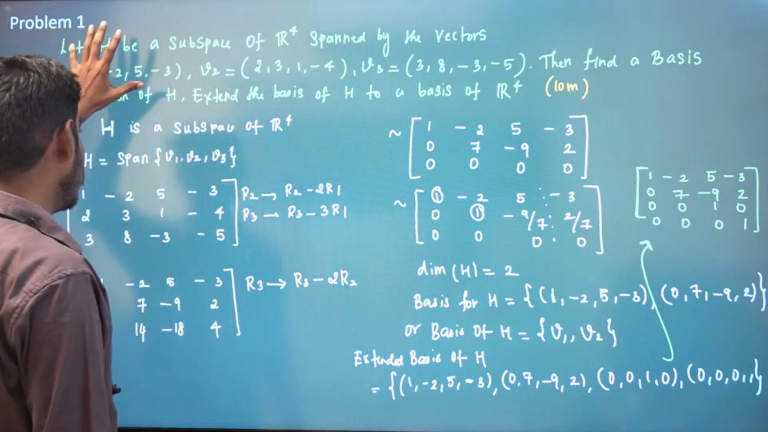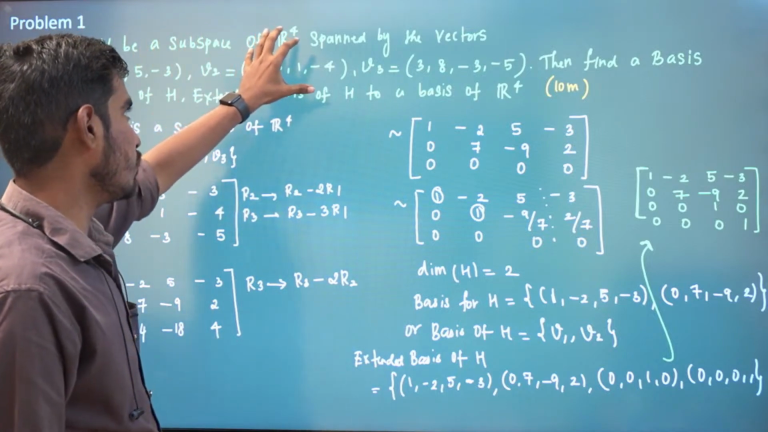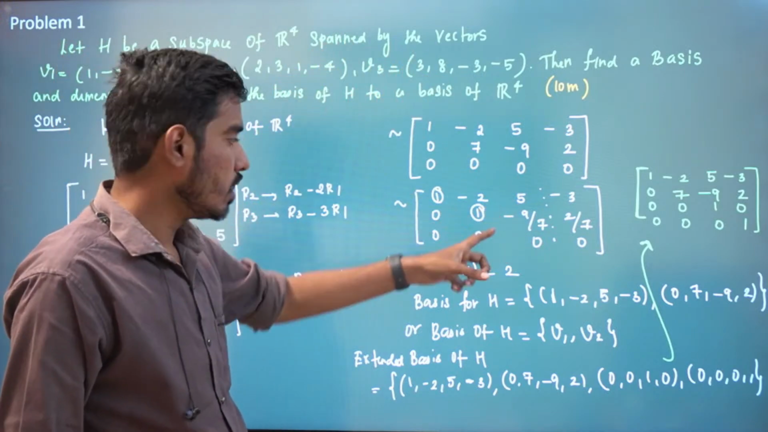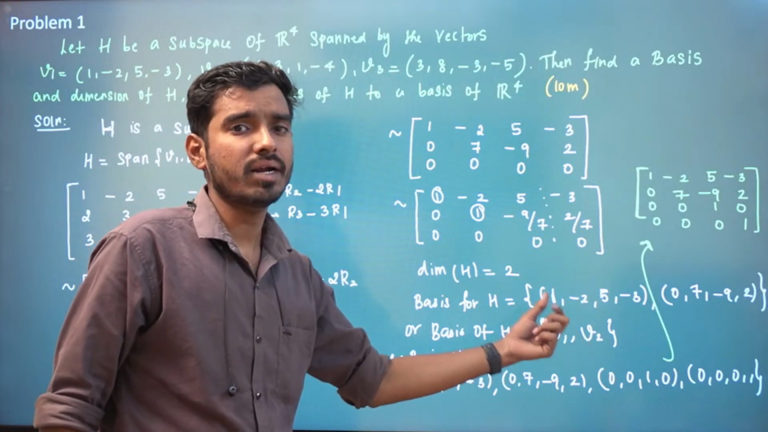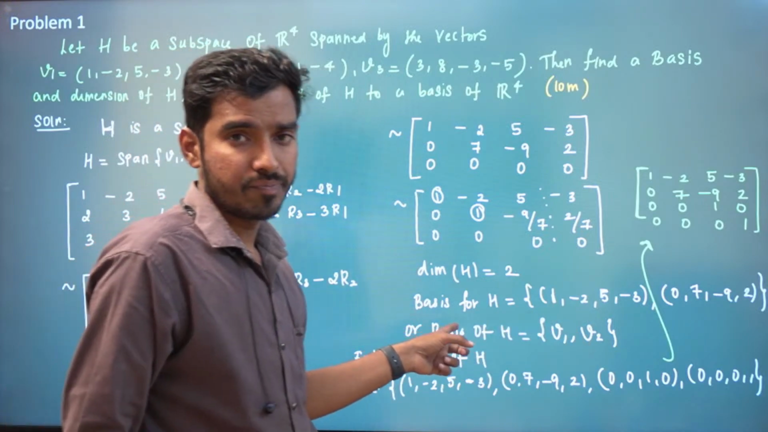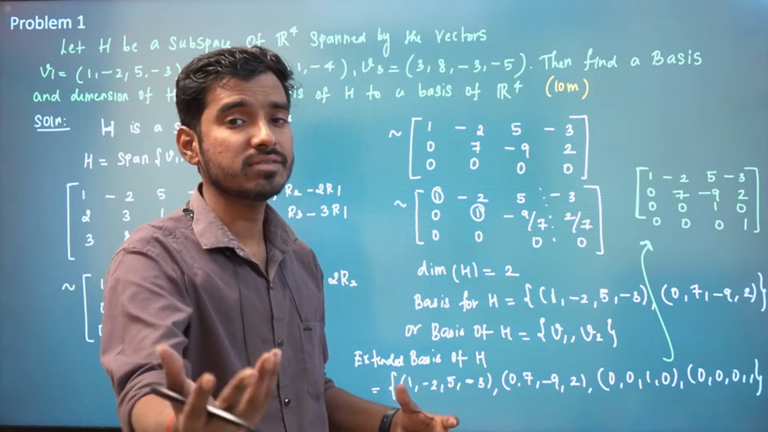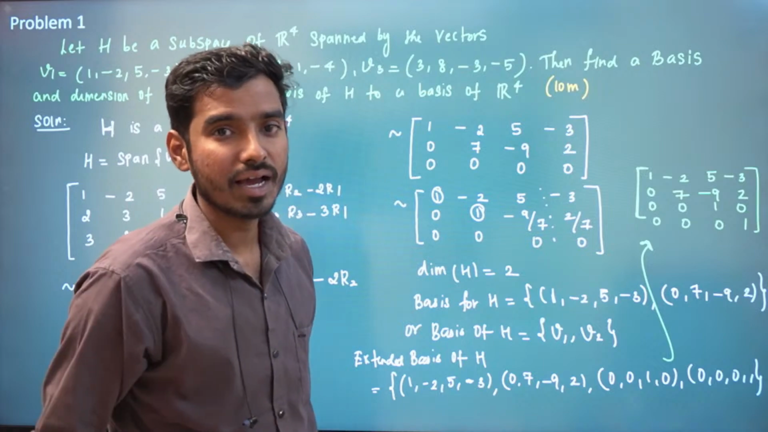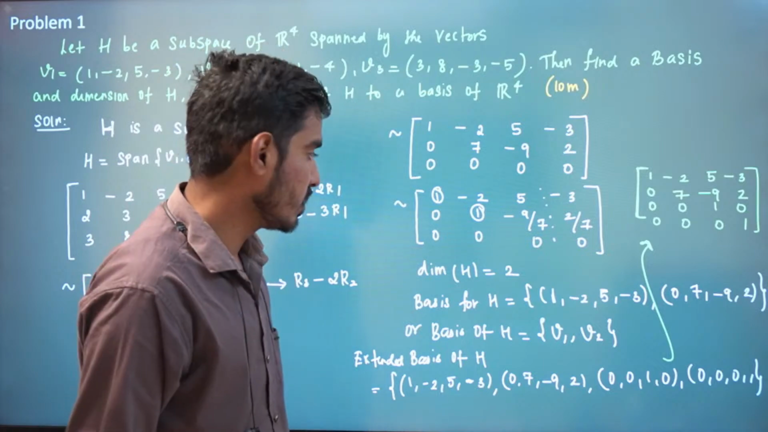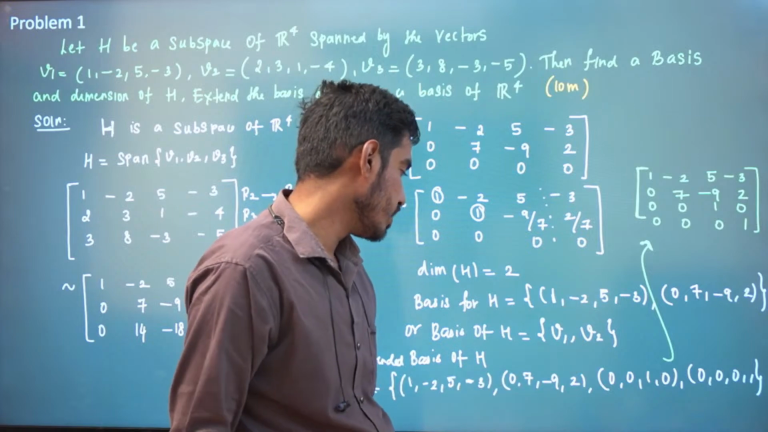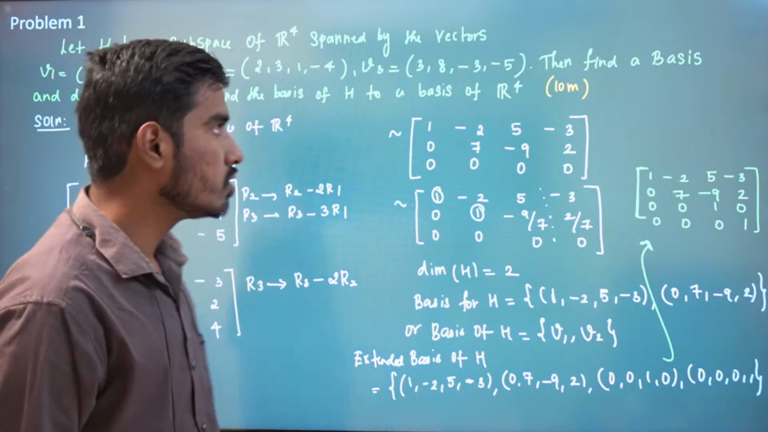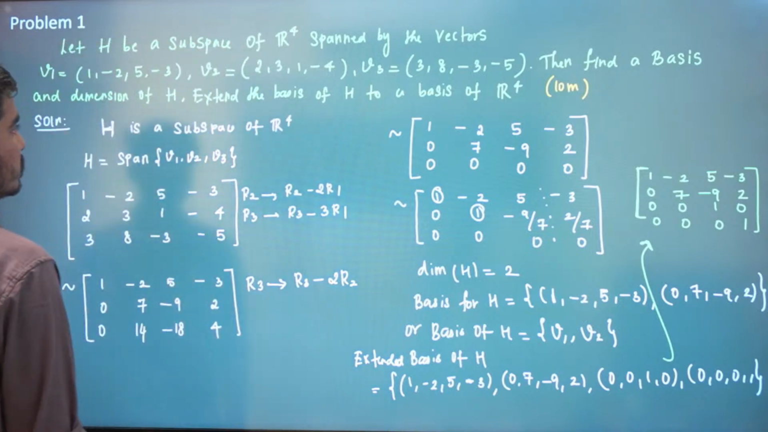So what this problem says is H is a subspace of R4 which is of dimension 2, and a basis is any two linearly independent vectors which span H. So your friend's basis and your basis need not be the same, right? But it has to be linearly independent and it has to span H. So these two are bases or these two are also bases, and the extended basis is I'm adding these two vectors so that it will be of dimension 4. Therefore, it will be a basis for R4. Okay, so we move on to the second problem.